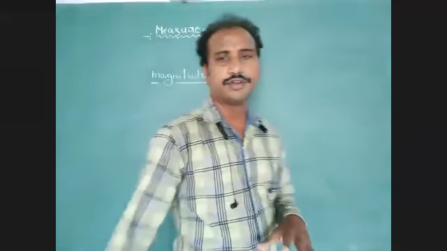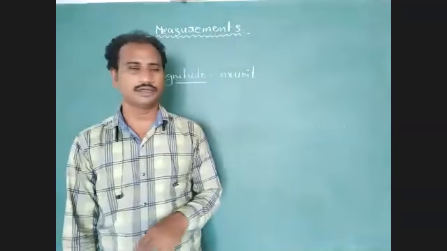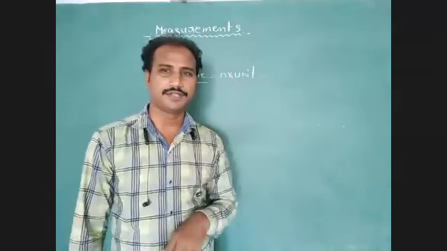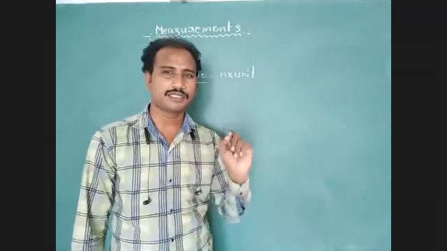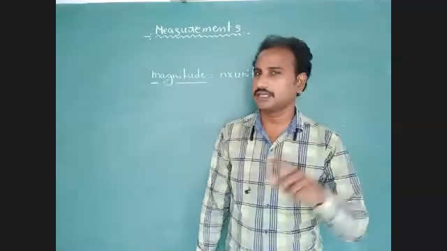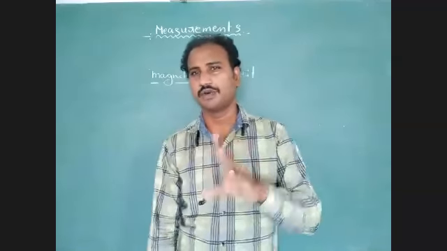N represents the numerical value. Here, unit means one standard value which is used to measure a suitable physical quantity.